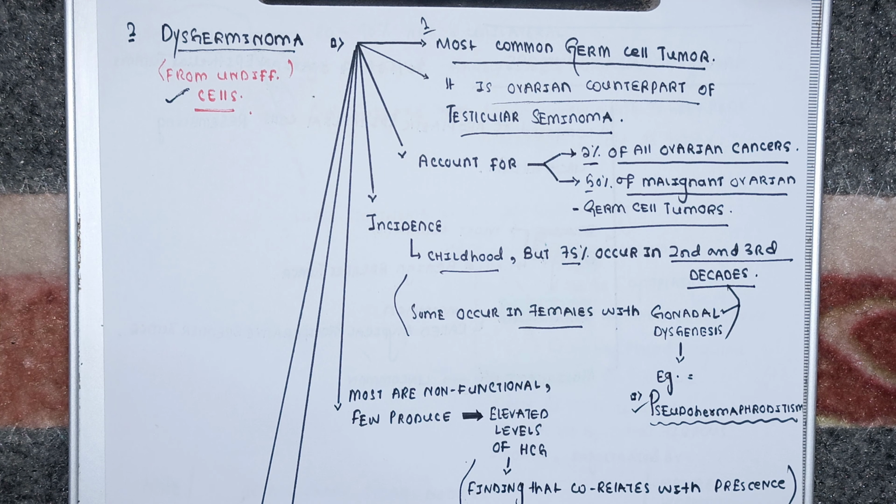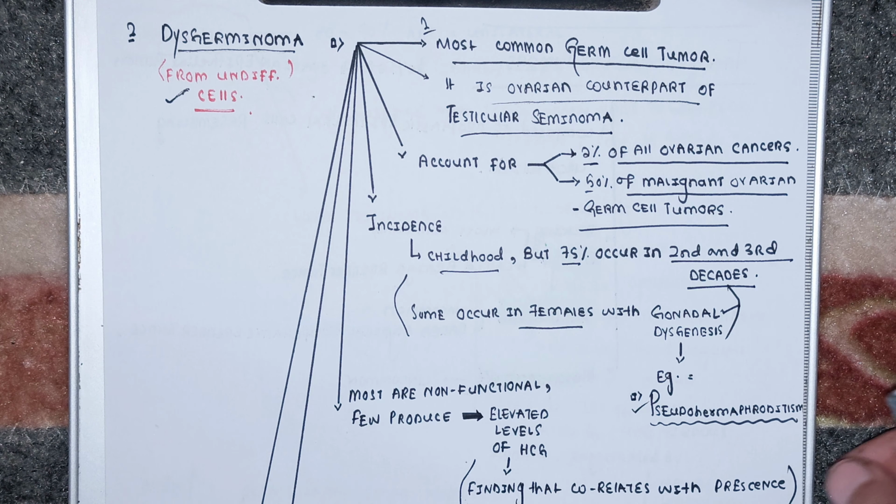I hope you know this term, pseudohermaphroditism. Female pseudohermaphroditism is a female actually having female gonads, that are the ovaries, but the external genitals are not female, they are more like male. The gonads are ovaries, but the genitals are more like male. I hope you are clear so far.